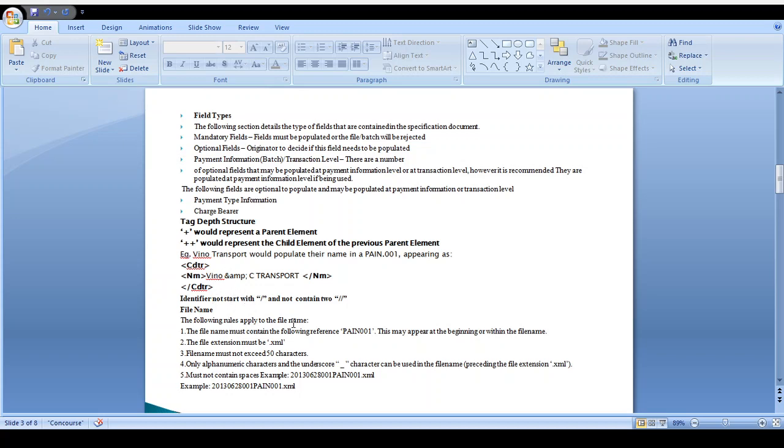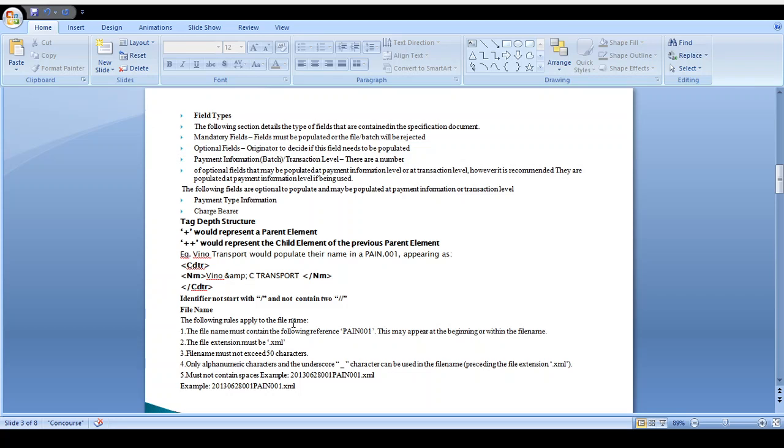Okay, next, what about the file name? I already said that with PAIN001 we are able to initiate the transaction via a file also. It accepts bulk transactions also. Whenever the client uses that file, we need to follow some file level validation as well as structure level validation, and file nomenclature level validation.